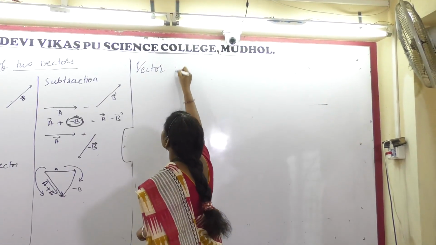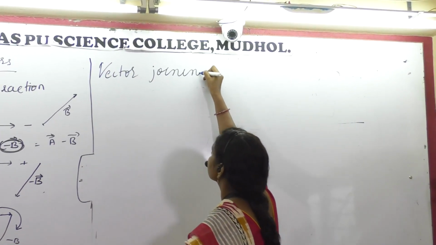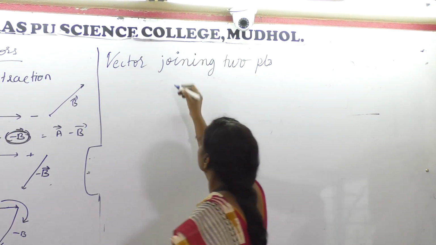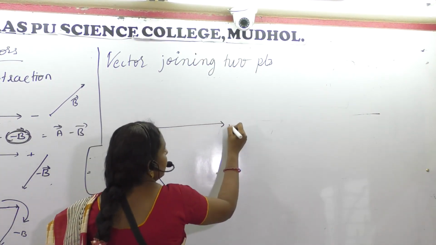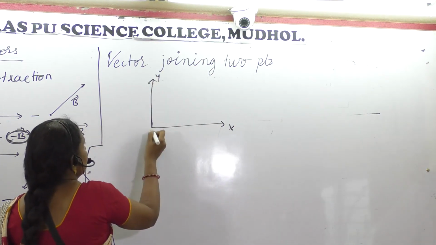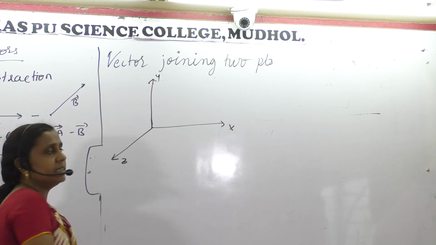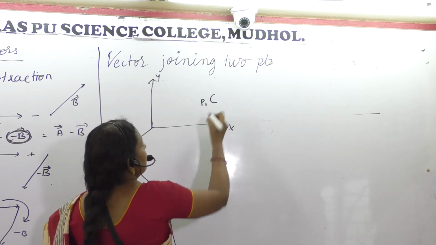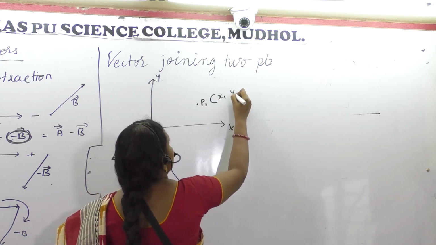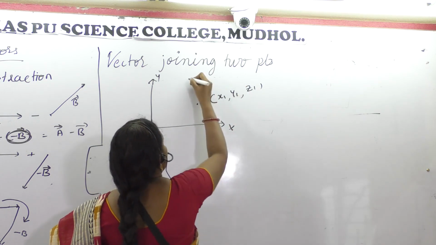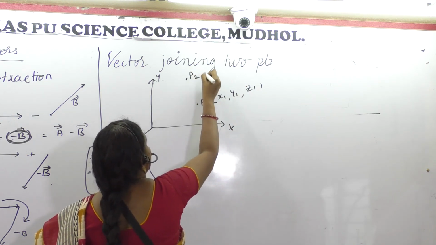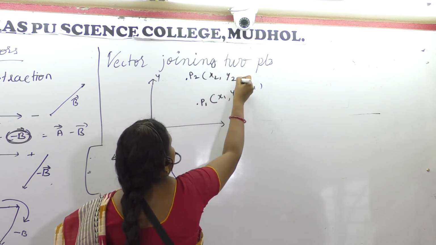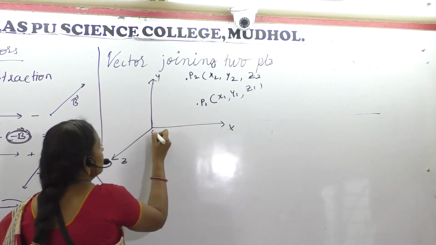Next will be the vector joining 2 points. See, this is the x-axis, y-axis, z-axis, with respect to the 3 directional axes. The point P1, let me take this as x1, y1, z1, and here point P2 is x2, y2, z2, and this is the origin.